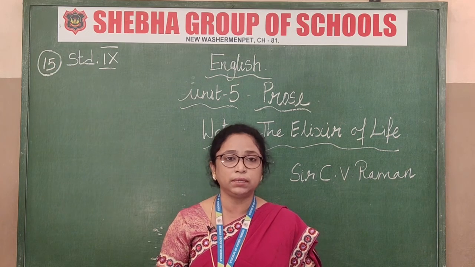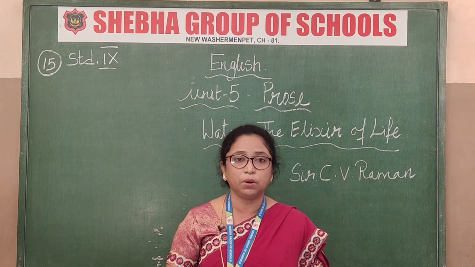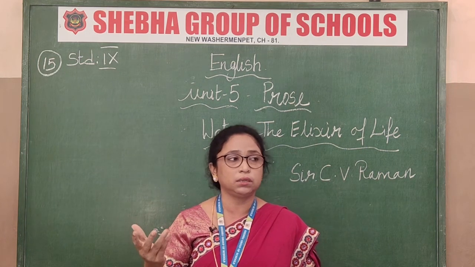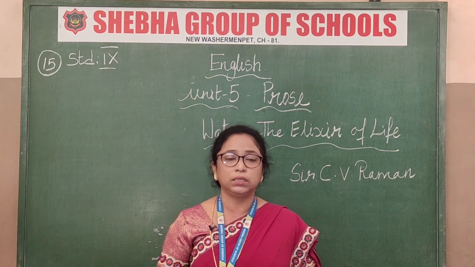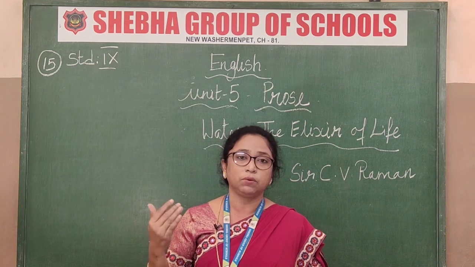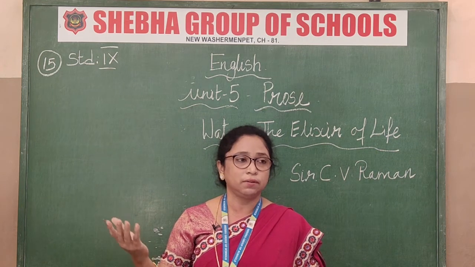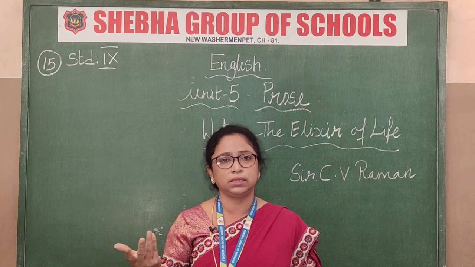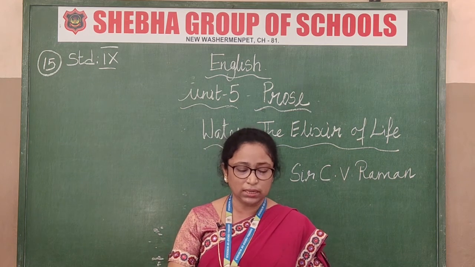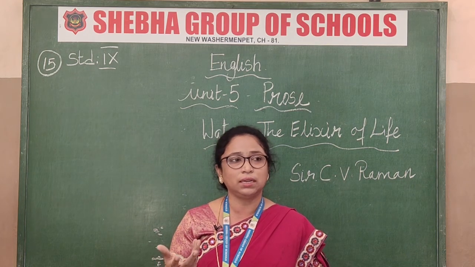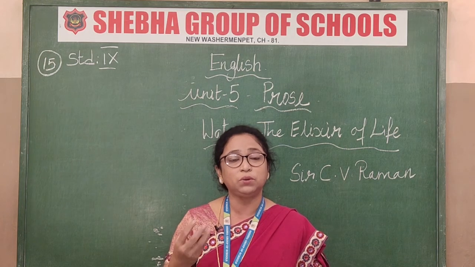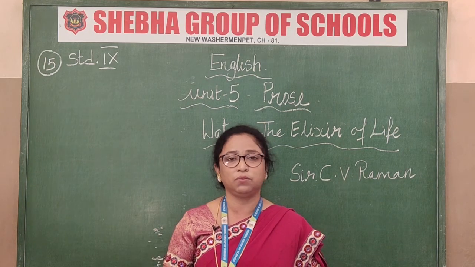Even now, what happened recently? Chembarambakkam. About 5,000 cusecs were let out into the sea. So much water was overflowing. Only because of the flood, we had to let so much water go to waste in the sea, isn't it? Science and technology have increased so much, but we could not hold that water. So much water went to waste.